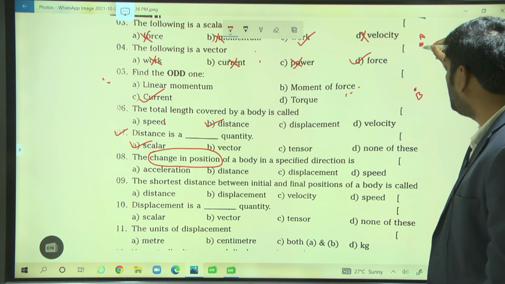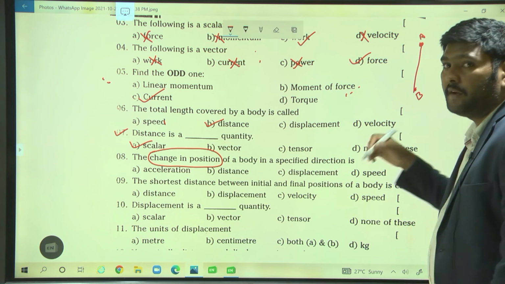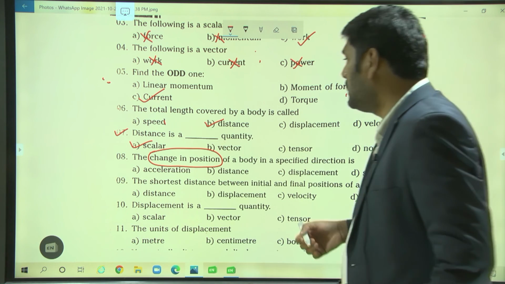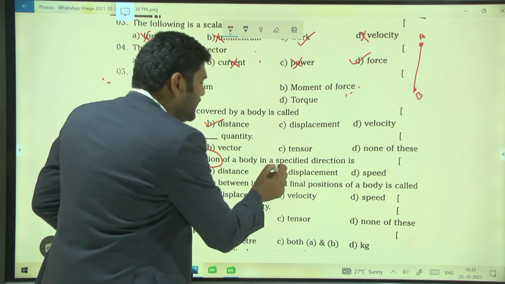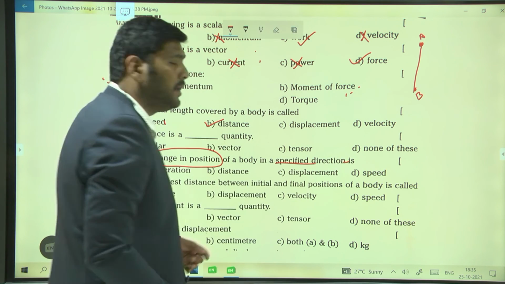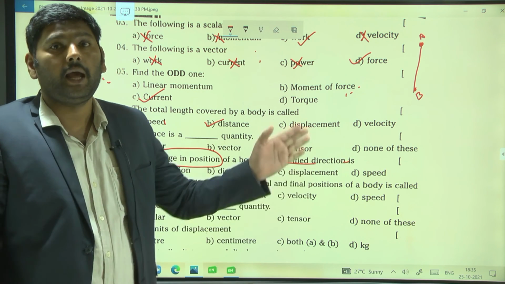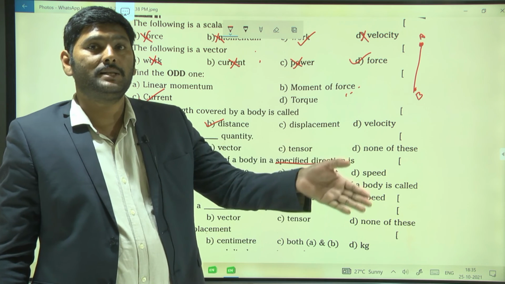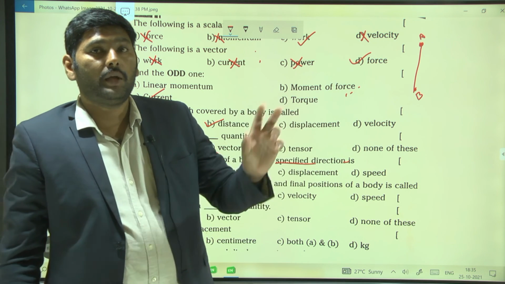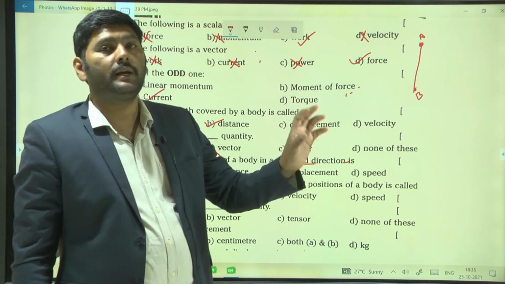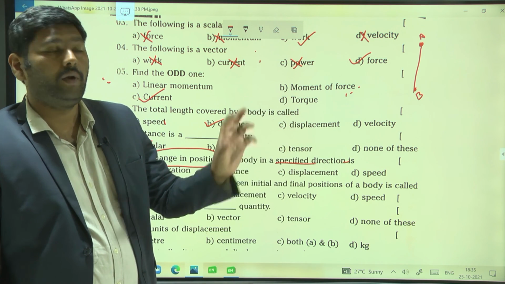When changing position, it covers some length, and the length has a specified direction, so it indicates direction as well as magnitude. A physical quantity that has direction and magnitude is called a vector quantity.